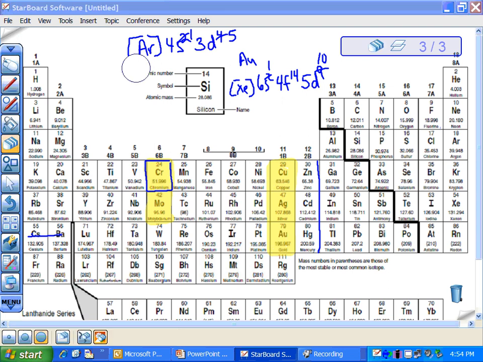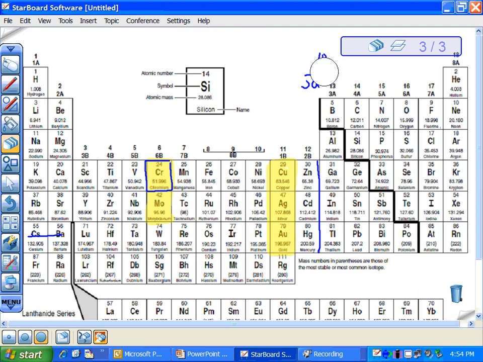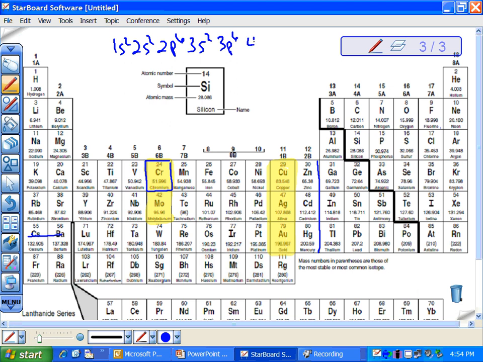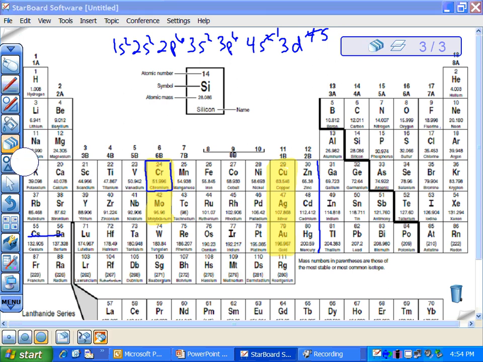Even in the long way, I'm going to do chromium, long way, he would be an exception. You'd have 1s2, 2s2, 2p6, 3s2, 3p6. We would think it'd be 4s2, 3d4. This is chromium, but what really is, this is a 1, and that's a 5, because it is an exception. Okay? So now we're going to do dot diagrams.